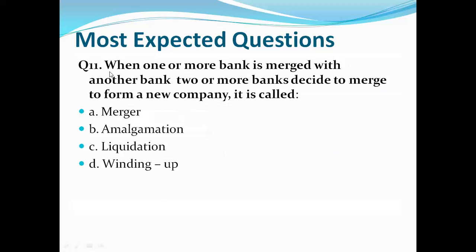Question number 11. When one or more banks are merged with another bank, or two or more banks decide to merge to form a new company, it is called: merger, amalgamation, liquidation, winding up. So let's see what is the correct answer. Correct answer is amalgamation. So let's move to the next question.